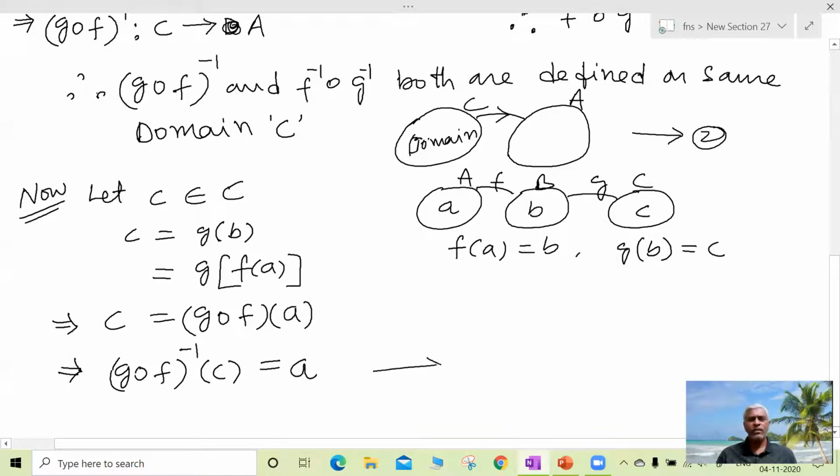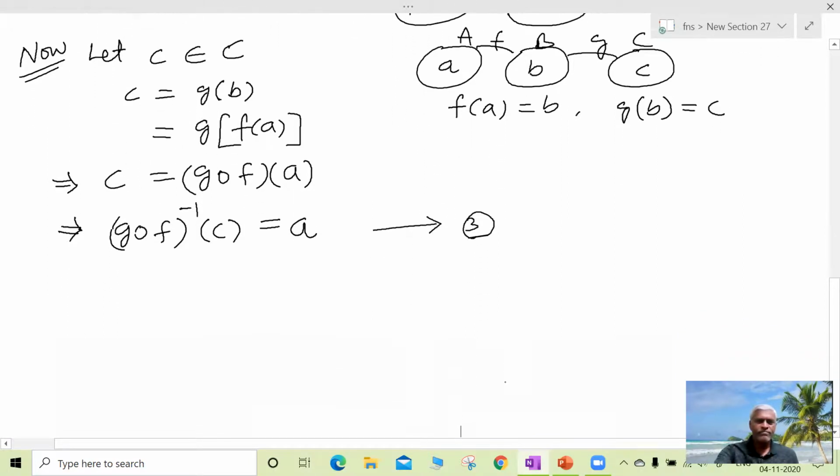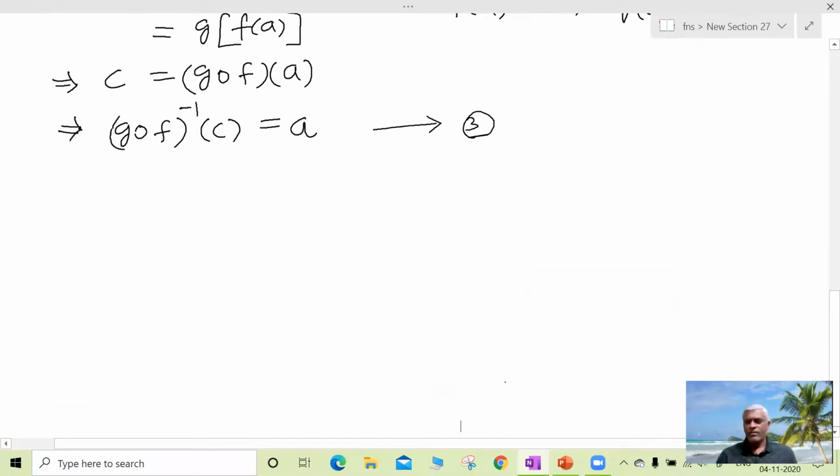Now let us name it as 3. The range of this function (g circle f) inverse, from C to A, is A.